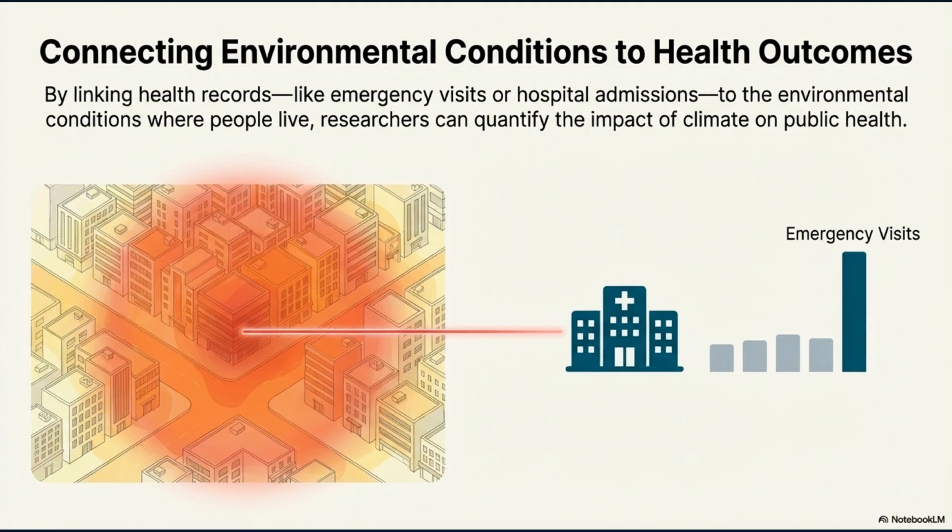By linking health records like emergency visits or hospital admissions to the environmental conditions where people live, researchers can quantify the impact of climate on public health. This connection between place and health outcome is fundamental to evidence-based intervention.